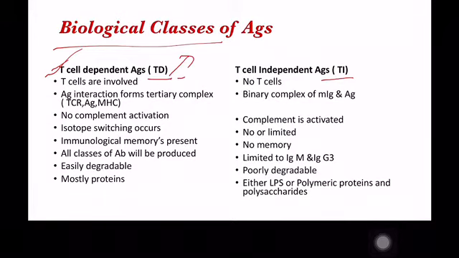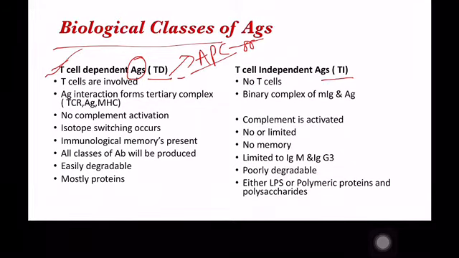T cell dependent antigens are captured by the antigen presenting cells, which include macrophages, dendritic cells and B cells, or they can also directly bind to the immunoglobulin receptor present on the B cells. Now these antigens are internalized by phagocytosis and processed into smaller peptides, which are then expressed on the cell surface complexed with MHC2.